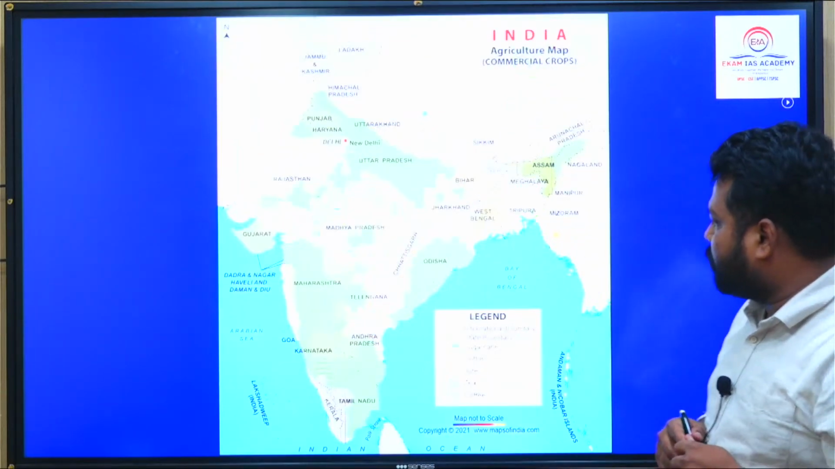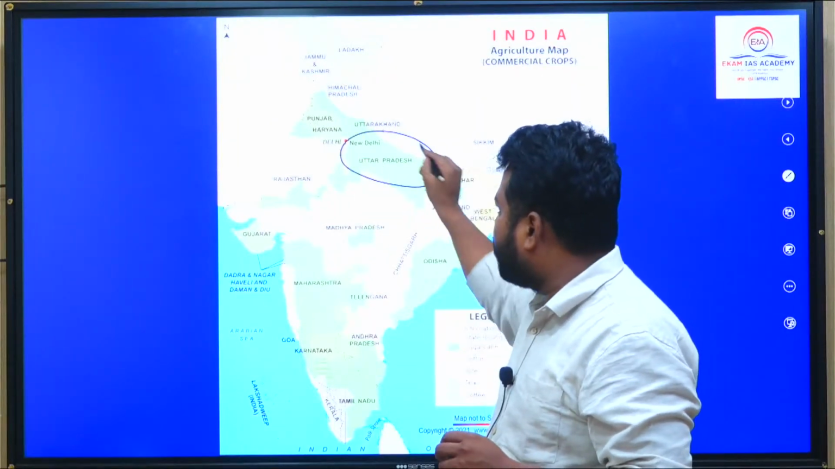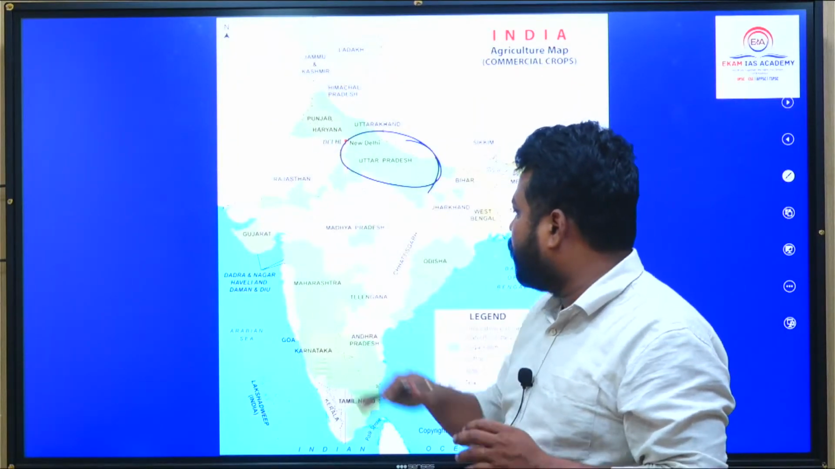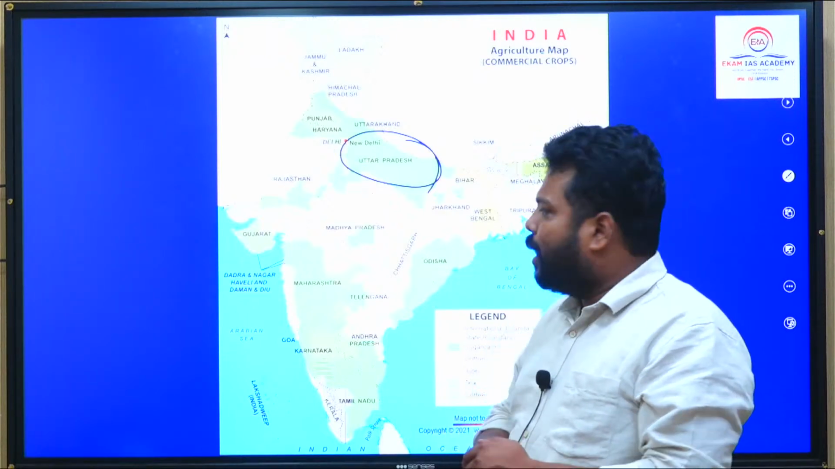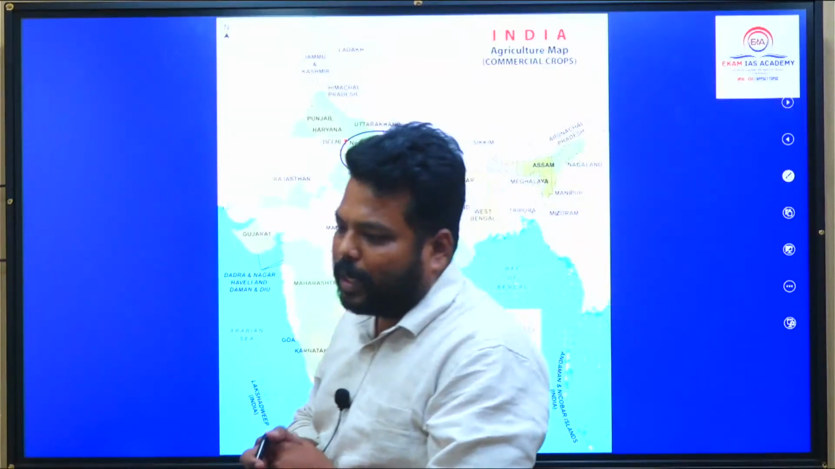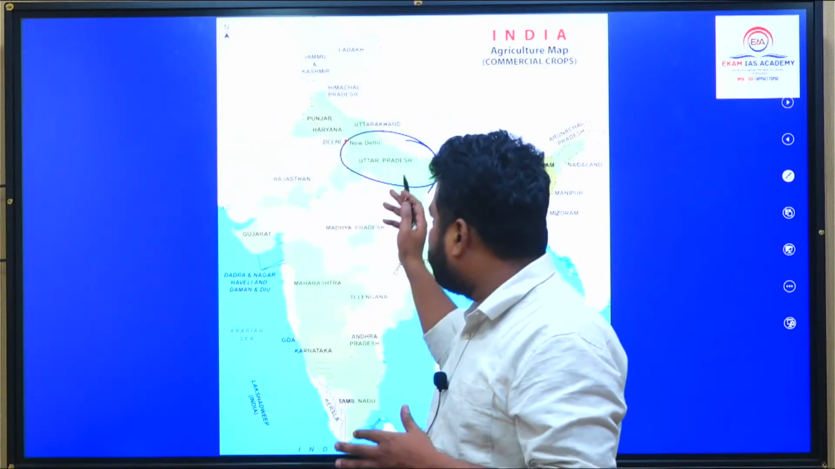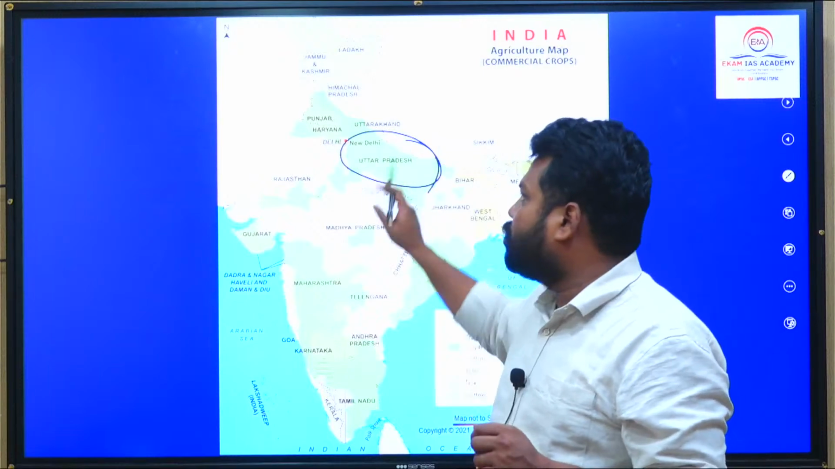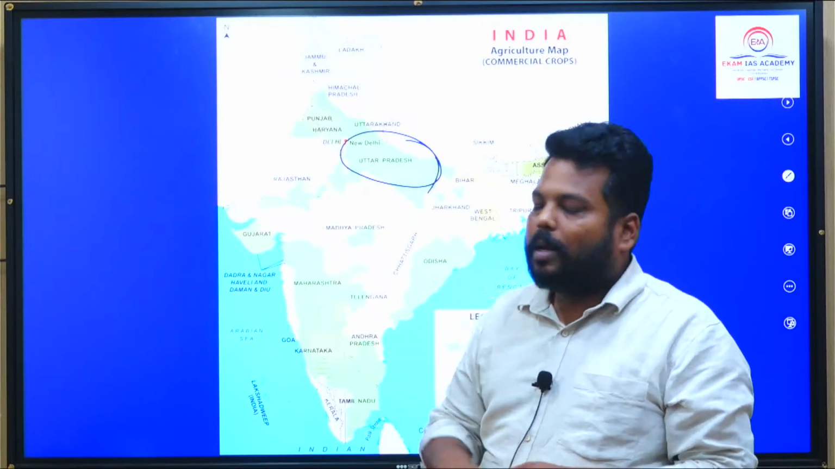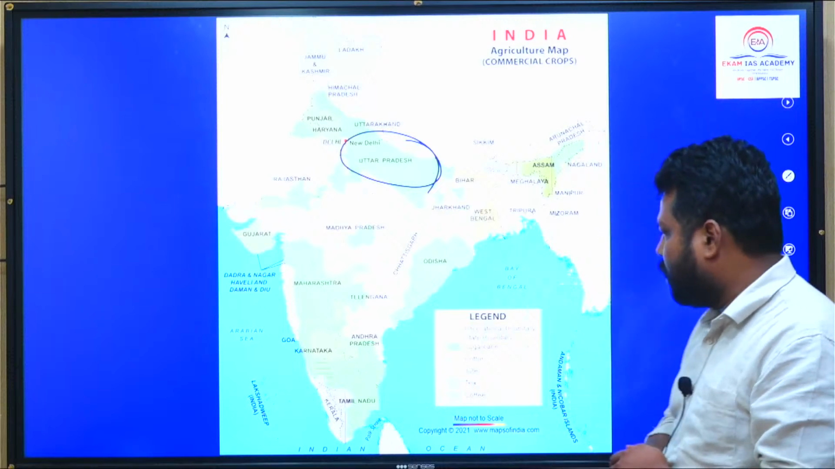So pay a little attention to commercial crops as well. Uttar Pradesh is the leading producer of sugar cane, or in this belt sugar cane will grow, and in the southern Indian belt sugar cane is grown nicely. In fact, the South Indian sugar cane has more sucrose content because of the humidity. Uttar Pradesh sugar cane does not have that sucrose content, but still most of the sugar mills are present in Uttar Pradesh. But sugar mills have started shifting to the southern region.